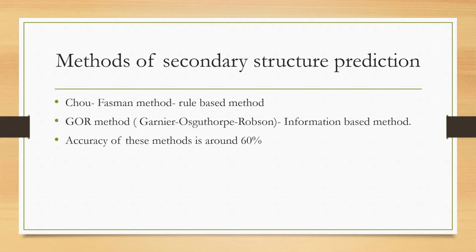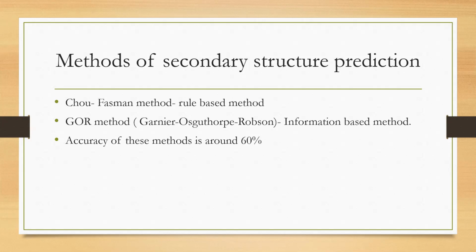In that case, such a stretch of 6 residues will be predicted as alpha conformation. Such an alpha helix will be extended along the sequence till an amino acid like proline is found, or a stretch of 4 residues with average helix propensity less than 1 is found.